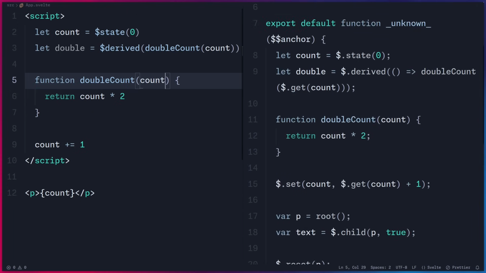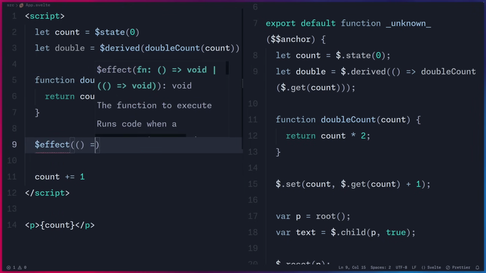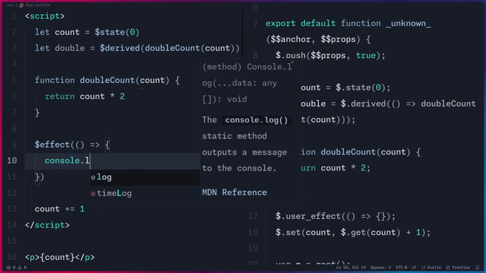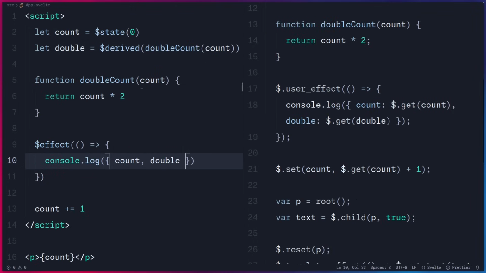And speaking of tracking context, you can create your own user effects. Of course, for that we can use the effect rune. And then we can say console log, and we can track count and double. And as you can see, this works the same way. Because these values are going to be read inside of this effect, and this function is going to be added to their dependencies. So when they update, this function is going to run. And that is the beauty of signals. This is runtime reactivity. This happens live as values update. These dependencies change, and then the dependency graph gets updated. And if this is confusing, don't worry, because next we're going to implement signals from scratch. So you're going to understand how everything works.